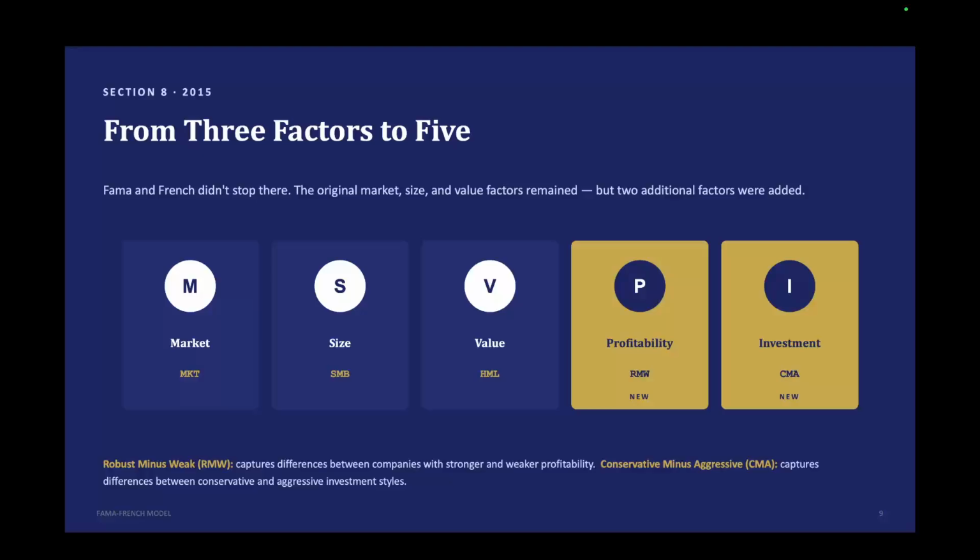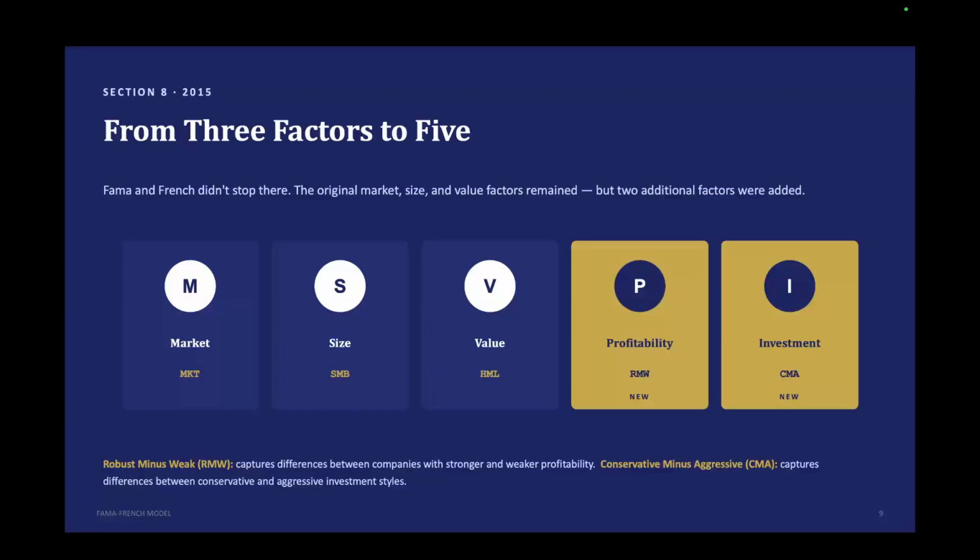But the Fama-French didn't stop there. In 2015, Fama and French introduced an expanded five-factor model. The original market, size, and value factors remained, but two additional factors were added: profitability and investment. The profitability factor is commonly called the RMW, the robust minus weak. It captures differences between companies with stronger and weaker profitability.